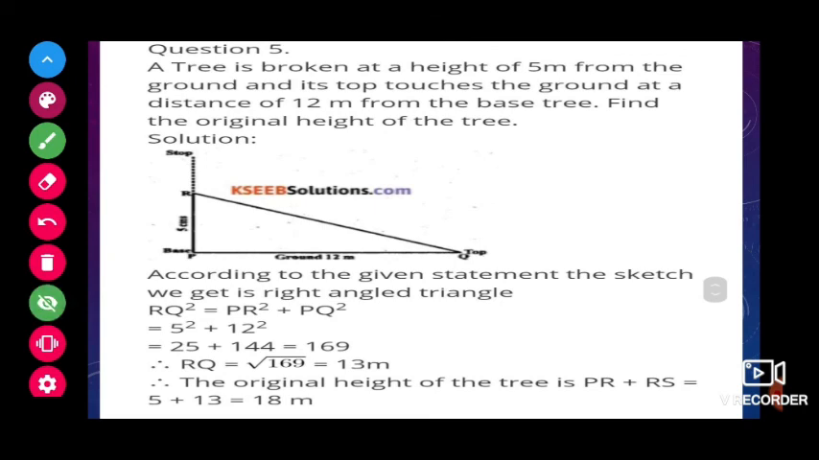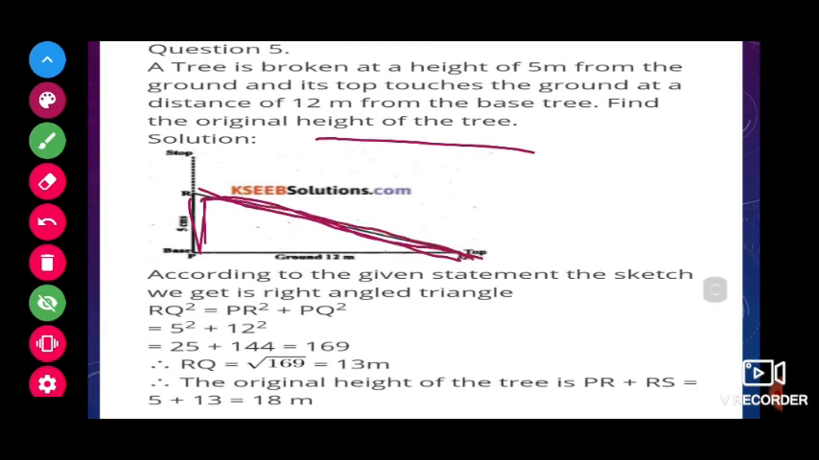Next, a tree is broken at the height of 5 meters from the ground and its top touches the ground at the distance of 12 meters from the base. Find the original height of the tree. Okay, here this is the full tree, children. First it was full. Then some part of the tree was broken and only 5 meters is there, and the remaining falls down 12 meters apart. Now if we find this length, how much has fallen down, and if I add this length and this length, I will get the height of the tree, no?